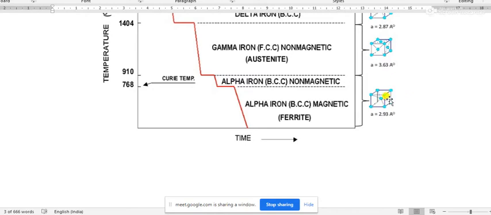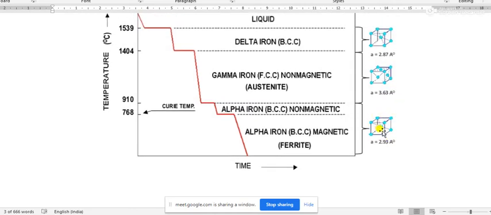BCC structure is nothing but a cubical structure. Atoms are present at the vertices of the cube, and one atom is at the center of the cube. The angles are specified for this cube, and the distances between the atoms are also specified, and in the case of ferrite iron, the distance between two atoms is 2.93 angstrom.